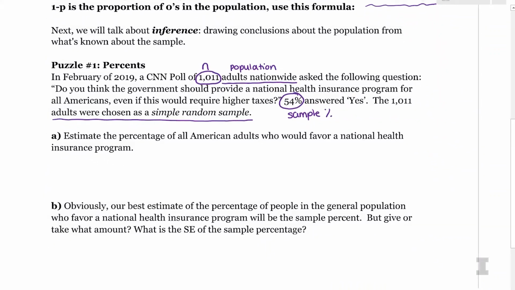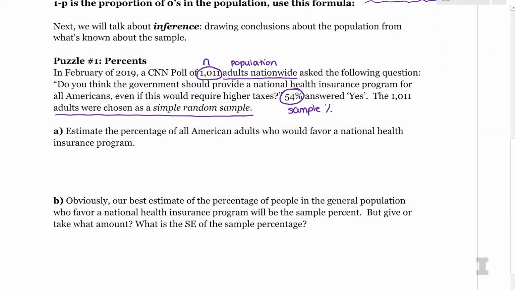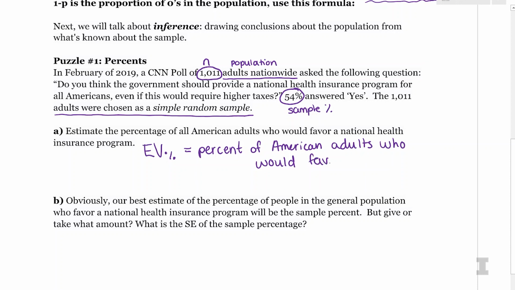Part A says to estimate the percentage of all American adults who would favor the National Health Insurance Program. The nice thing is this is just asking for the expected value of the percent, which is just the percent of American adults who would favor the program. We don't know that, but we can estimate it with what we got in our sample, which is 54%. So this is super straightforward. Our expected value is just 54% because we did that nice random sample.